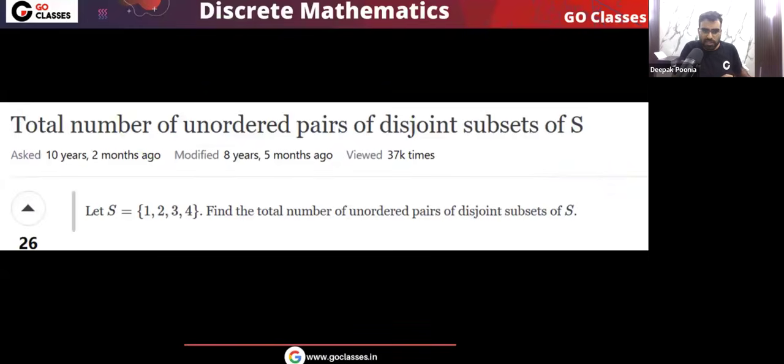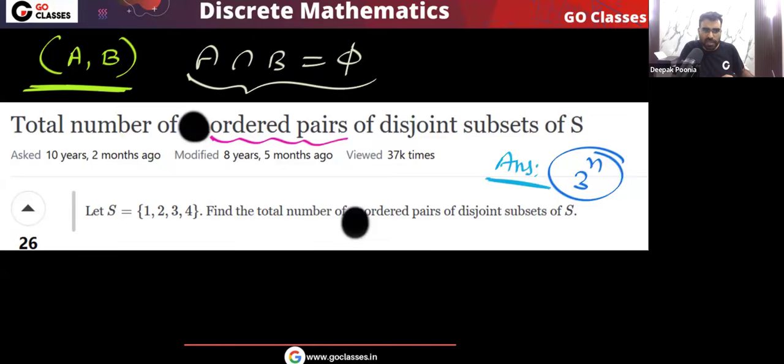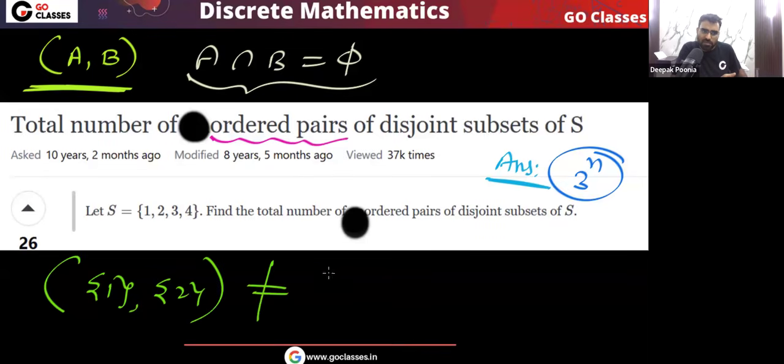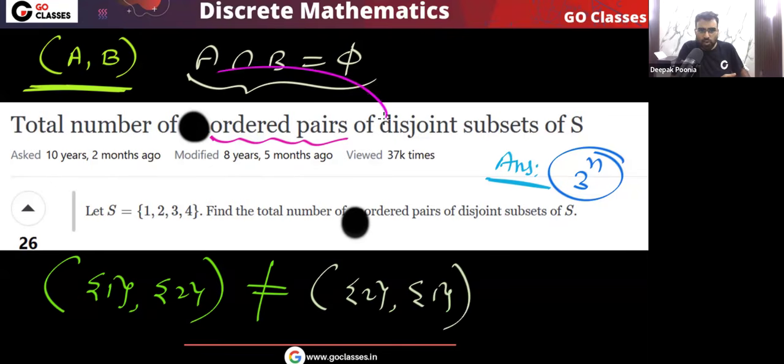First of all, what is the difference between ordered pairs and unordered pairs? If I ask you ordered pairs of disjoint subsets, then, for example, let's assume I put 1 comma 2. Now remember, this will be different from 2 comma 1. Do you agree? They will be different, because if I ask you ordered pairs, then this ordered pair and this ordered pair are different.